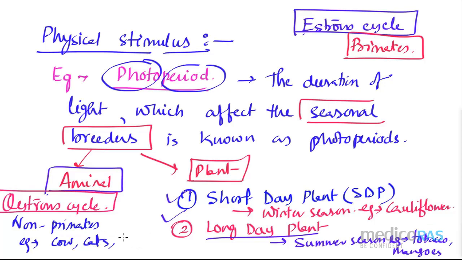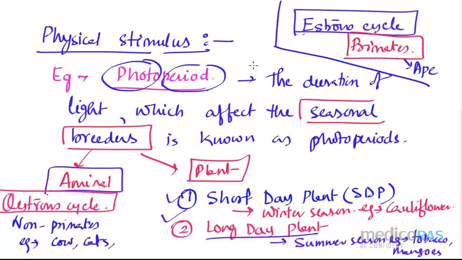They have a seasonal period, like during the winter season, or the rainy season, or the October month. During that time only they can conceive, so that's why they are known as seasonal breeders. Otherwise, the whole year they can never breed, right? So these are the things. Again, there are some differences between oestrus and estrus that you come to know when you are in the 12th standard.